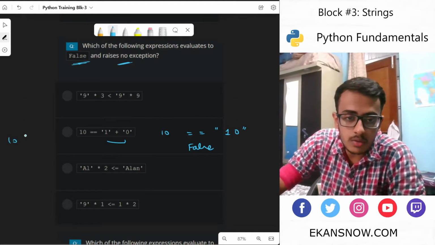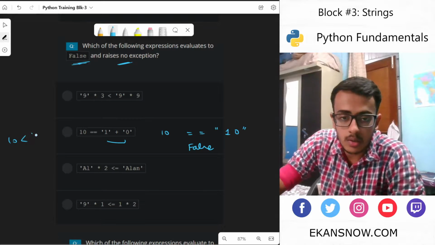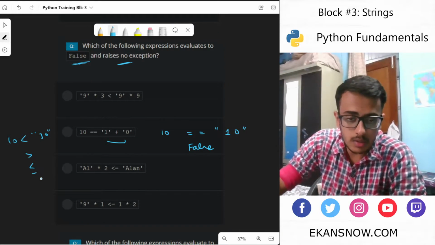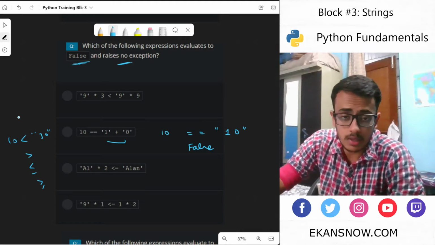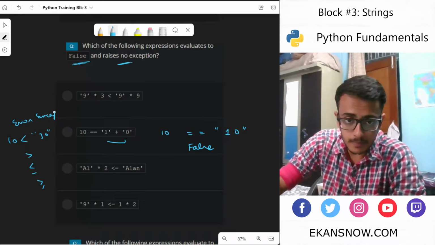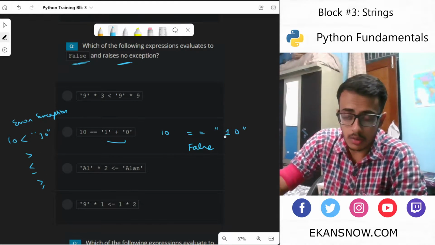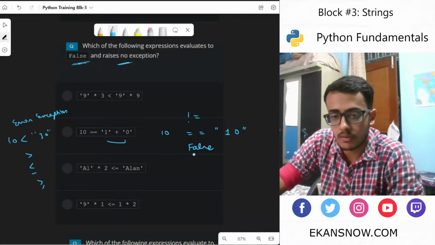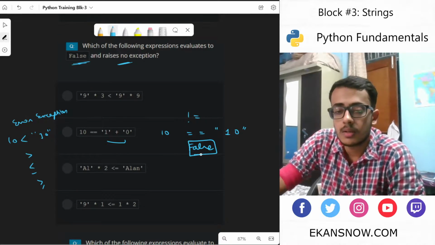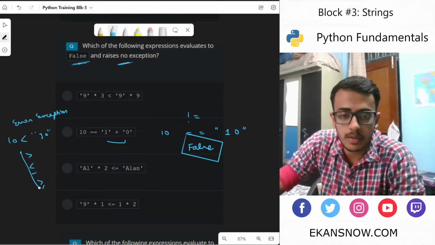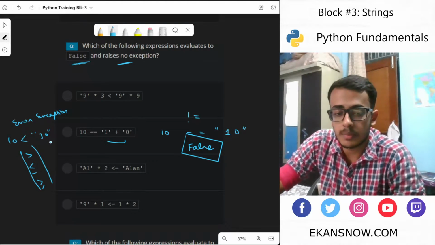Remember that if we try to do something like less than, greater than, less than or equal to, greater than or equal to, then this would raise an error or exception, I believe. Not equal to is fine, but even in case of not equal to, it would give a false by default. These types of comparison are not allowed between integer and string.